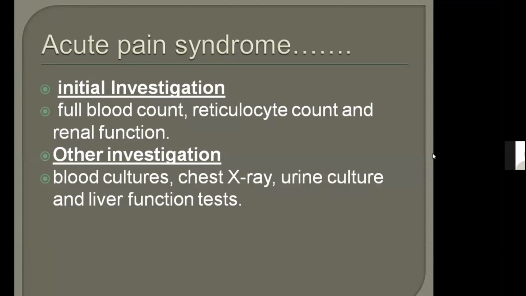according to the situation. For example, blood culture, if you suspect sepsis or infection; chest x-ray, if there is shortness of breath; urine culture, if she has a previous history of UTI, or in current urine analysis there are pus cells; and liver function test, if there is any disorder related to liver. These are specific investigations. You will check in this scenario if any condition is suspected, for which we need to go for these investigations. Otherwise, if they say only there is acute pain syndrome and they don't extend the scenario from pain to any other symptom, then you will go for full blood count, reticulocyte count, and renal function.